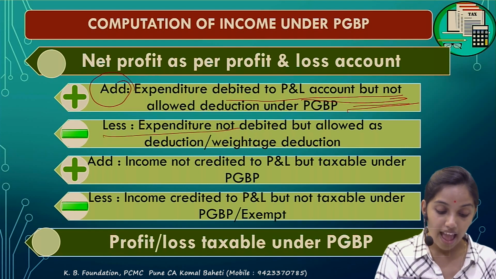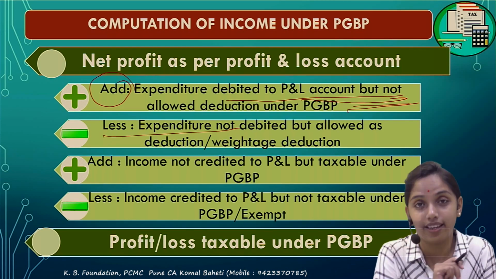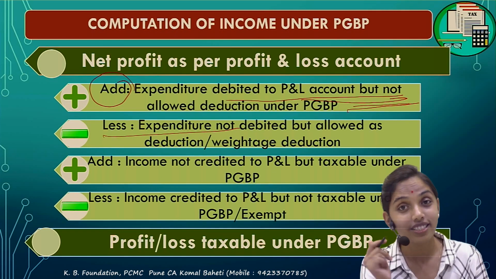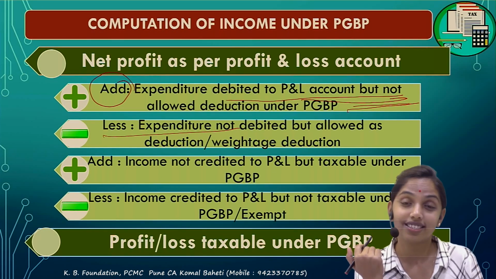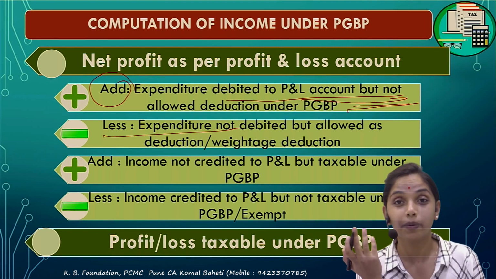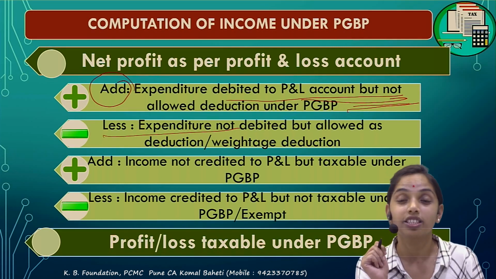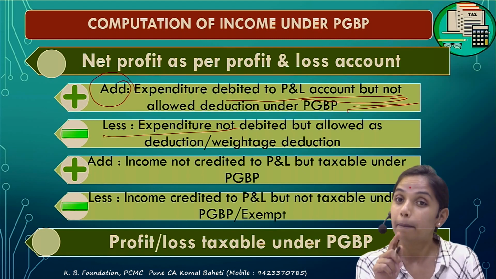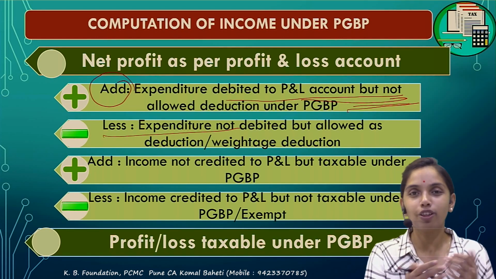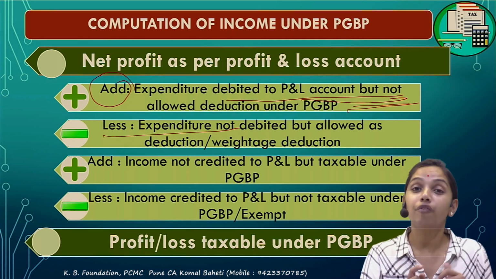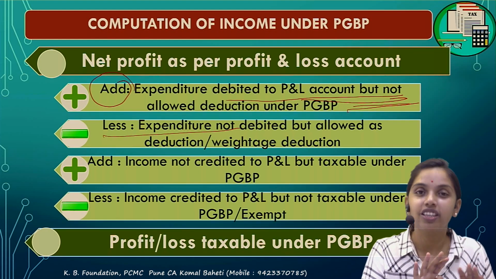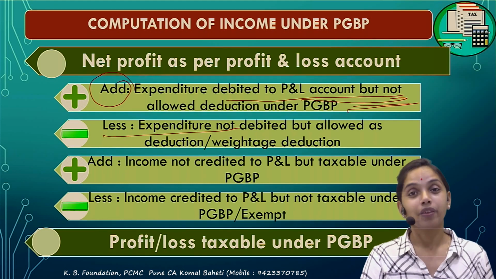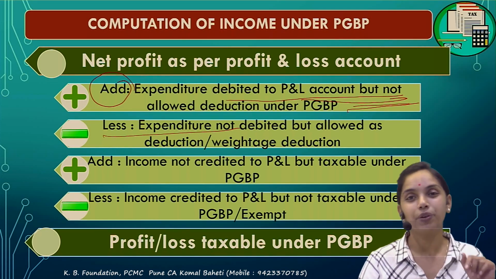Next, expenses not debited to P&L, correct, but allowed as deduction. You had not debited it to P&L, but it is allowed as a deduction as per sections 30 to 37. Then all such expenses should be reduced. But if it was not debited, then will we minus again if it was debited? No. If it has not been debited, then I will be reducing. If it is already debited, nothing to do. Correct? If it is not debited, then I need to reduce it.